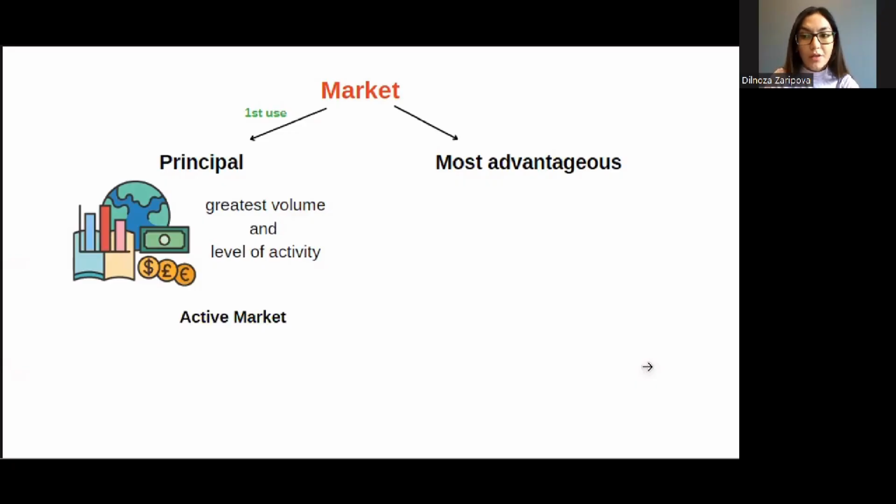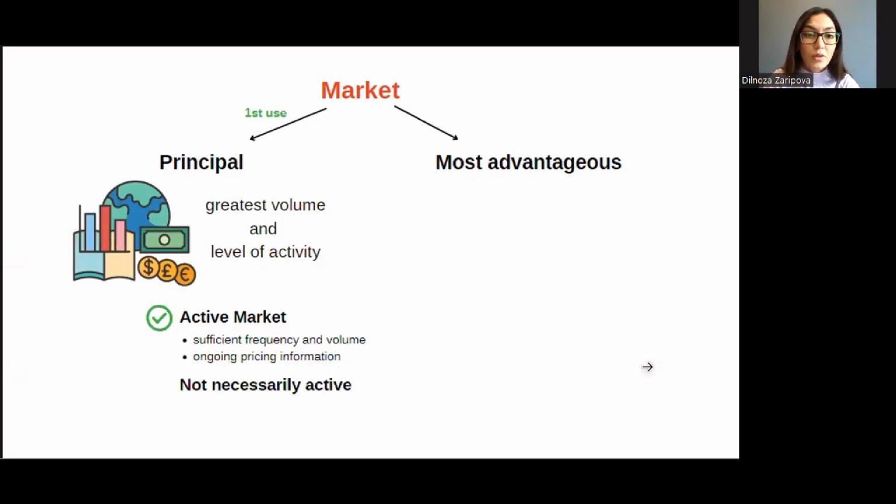It may be an active market, where you have sufficient frequency and volume of transactions, and that's why you have ongoing pricing information. Or it may not necessarily be an active market. If the principal market is not available to you, then you use the most advantageous market.